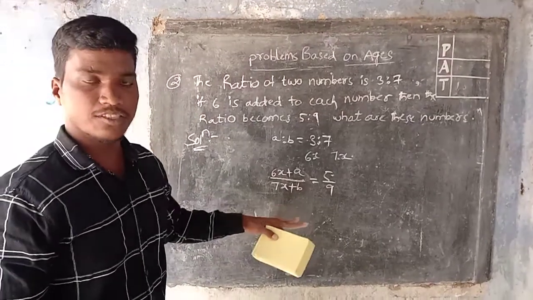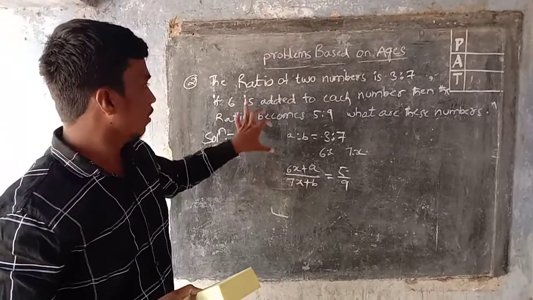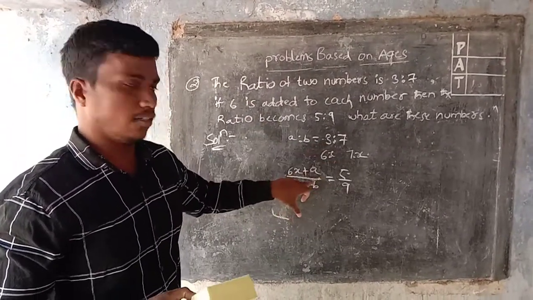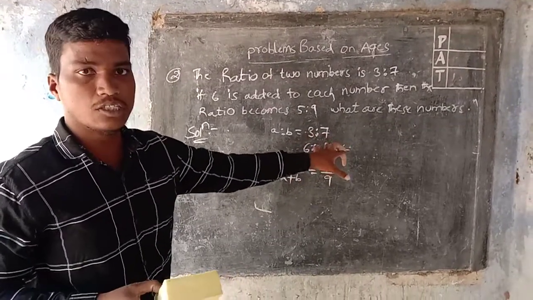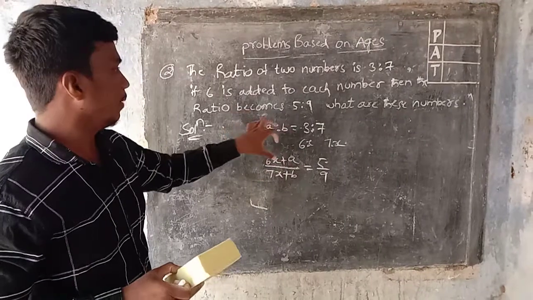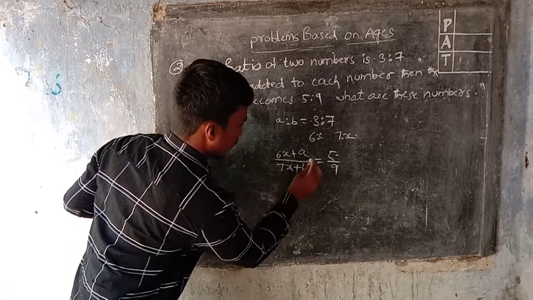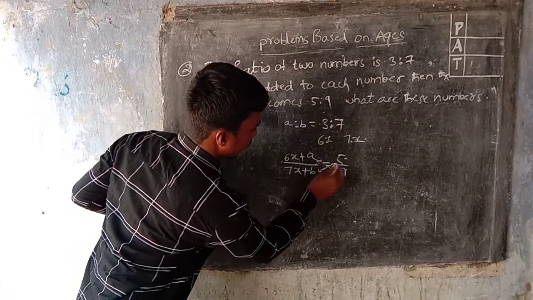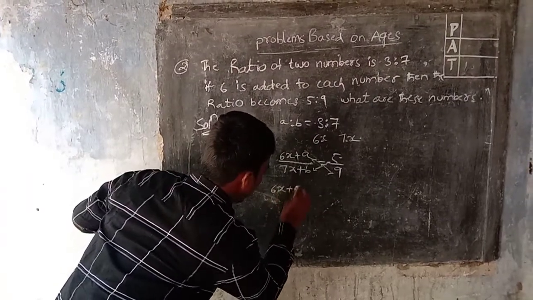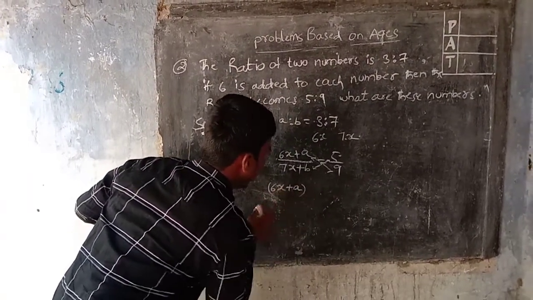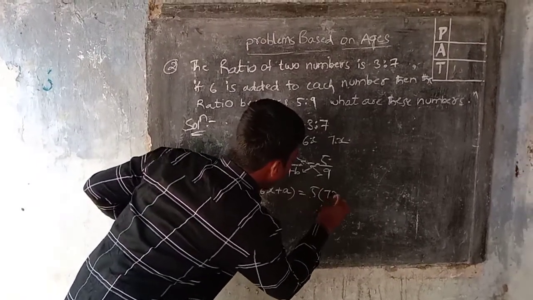This is the easiest method. I am taking it directly. Why? Because here a is to b is equal to 3:7, as given in this problem. If we add to these two numbers, it becomes 5:9. That is, by cross multiplication, that is 3x plus a, 3x plus a into 9 is equal to 5 into 7x plus b.